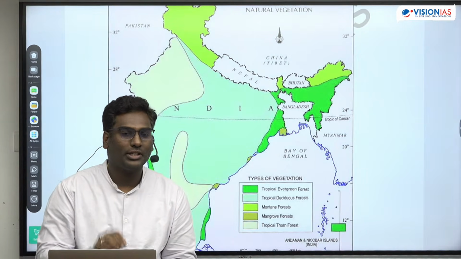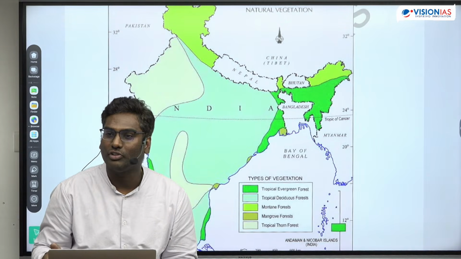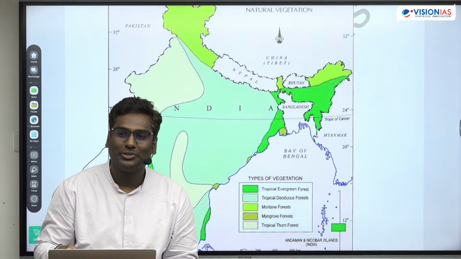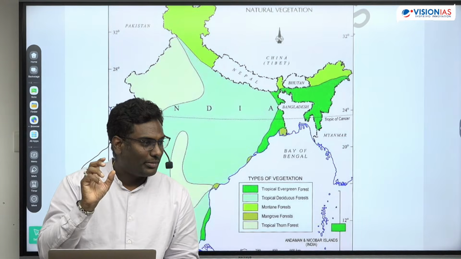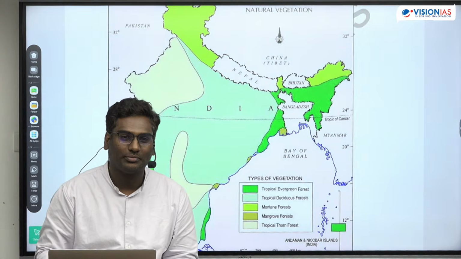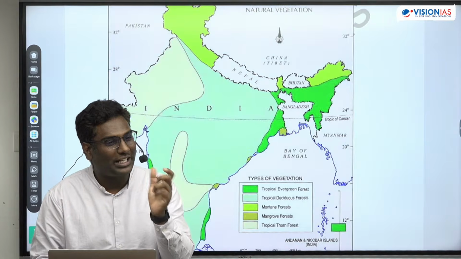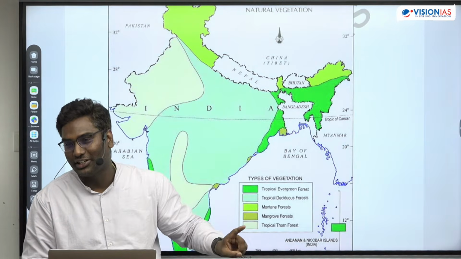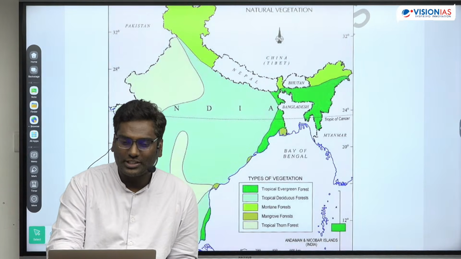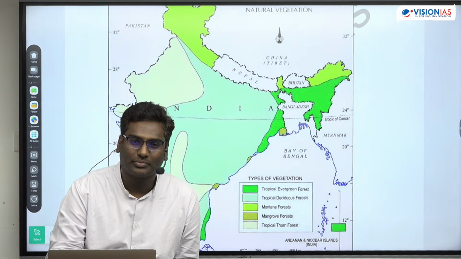So now understand this. Mekong Ganga cooperation is a bilateral treaty between India and Asian country. True or false? Again I am telling you. Once again I'll repeat. Mekong Ganga cooperation is a bilateral treaty between India and Asian country. So you should know it's not a bilateral treaty. Indus Water Treaty is a bilateral treaty. This is multilateral treaty. Okay, second one. So you can see socio-economic and cultural integration is part of Mekong Ganga cooperation. Yes.